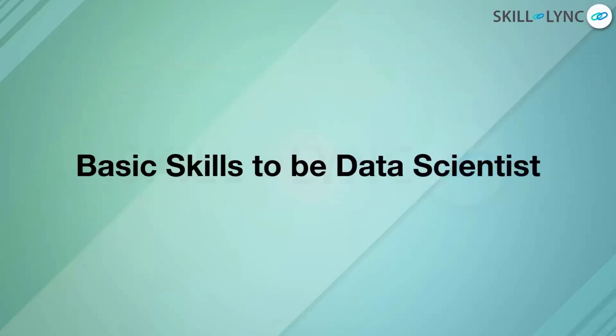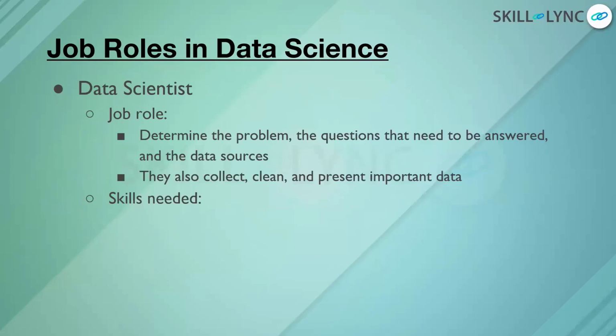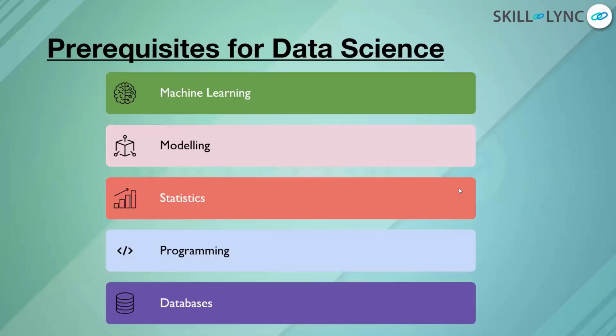Now, basic skills to be a data scientist. I'll come to the skills once again, then I'll come to the basic skills. So we learn about machine learning. The prerequisites for being a data scientist: I'll start with the database. In database, you should know about SQL or NoSQL. When we're talking about programming, you can cover R, Python. When you are talking about statistics, there are a few topics like mathematical basics that you need to learn for the stats. For modeling, we have different tools, like in Python, we have libraries.